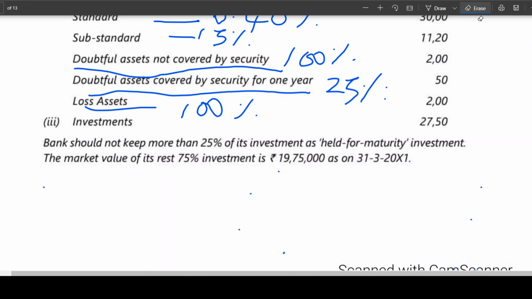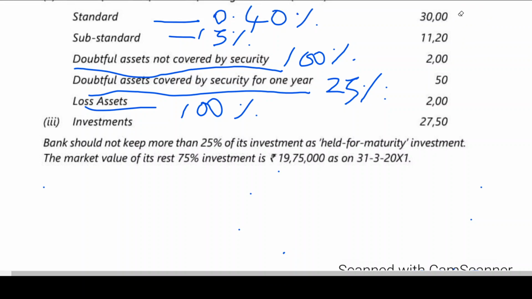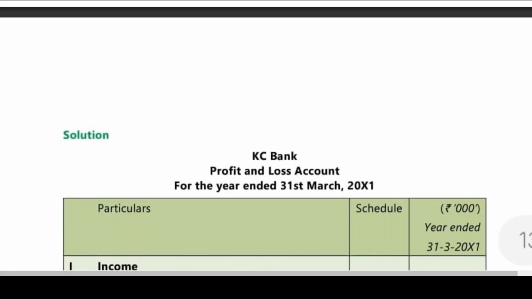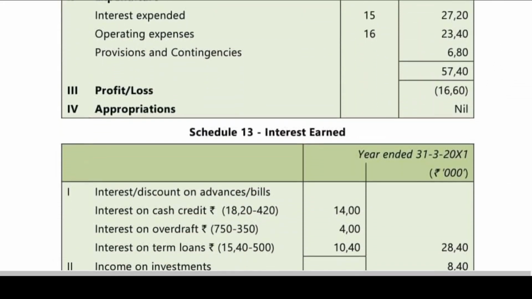Okay. Next. Now we need to go for solving of the problem. So we have already seen that. This we come back to later on.